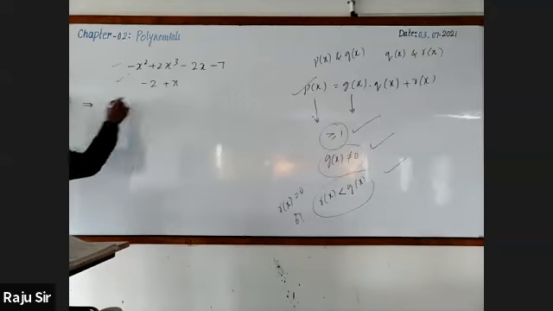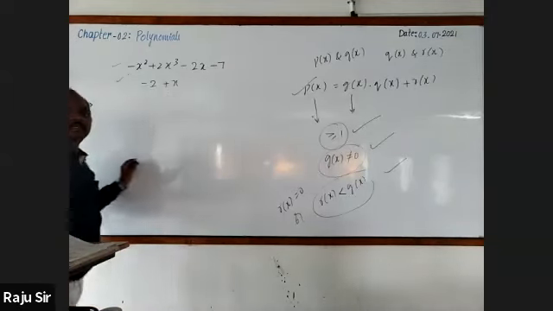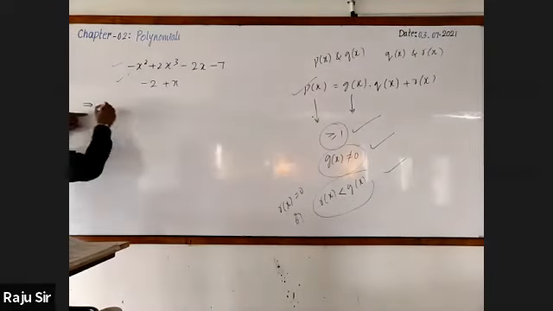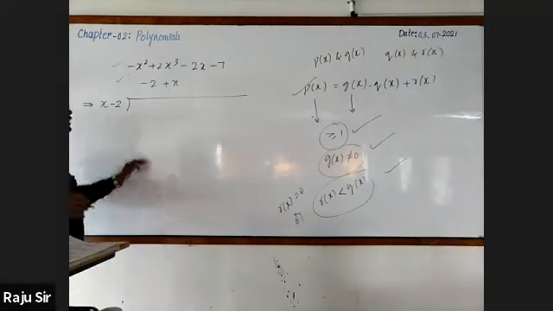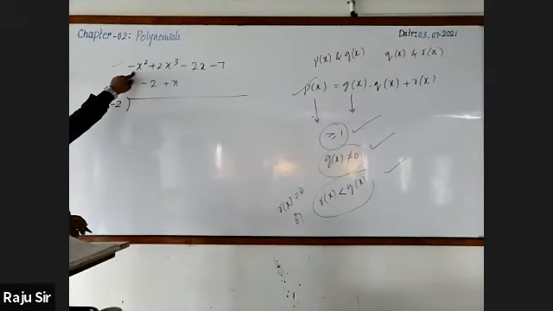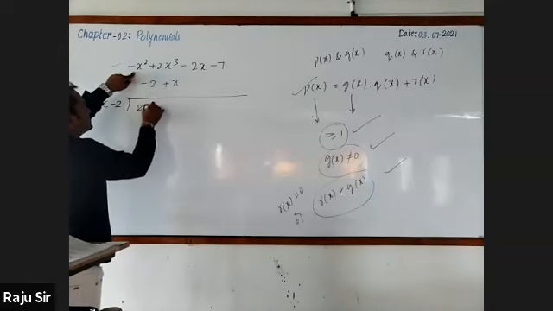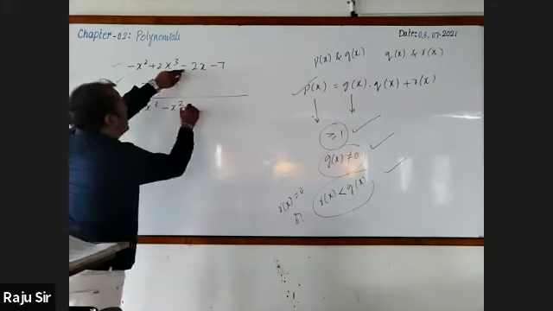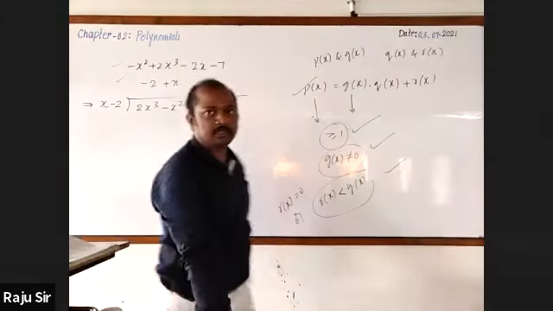We all know that minus 2 plus x is a divisor and it should be written in standard form as x plus 2, with the minus. And the dividend should also be written in standard form as 2x cube minus x square minus 2x minus 7. Have you written the same?